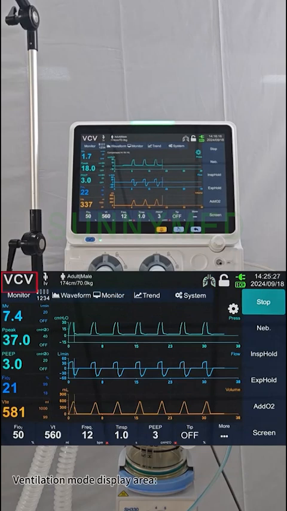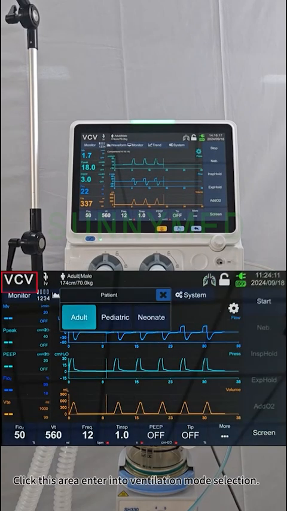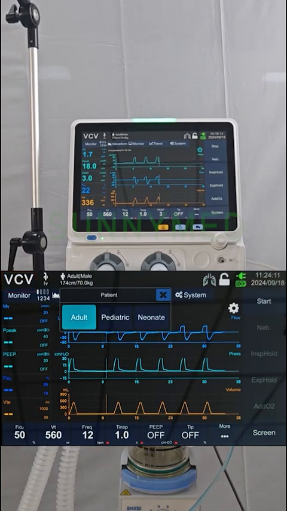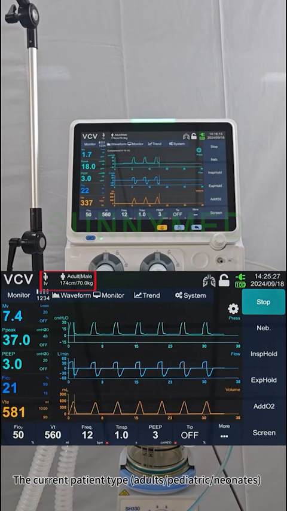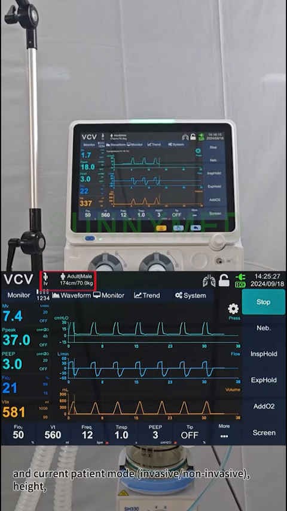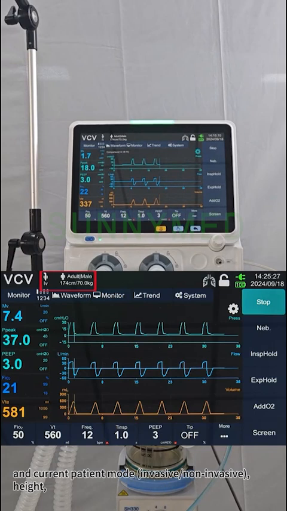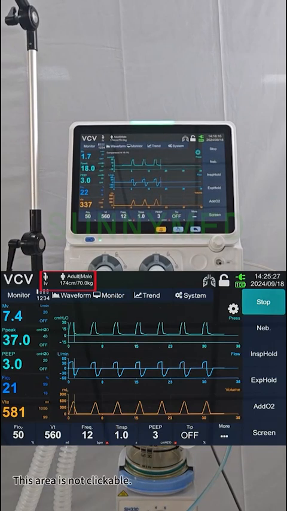Ventilation mode display area. The current ventilation mode is displayed. Click this area, enter into ventilation mode selection. Patient type and patient mode display area. The current patient type, adults/pediatric/neonates, and current patient mode, invasive/non-invasive, height, and body weight are displayed. This area is not clickable.